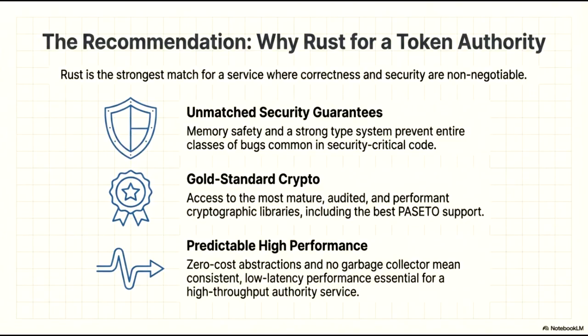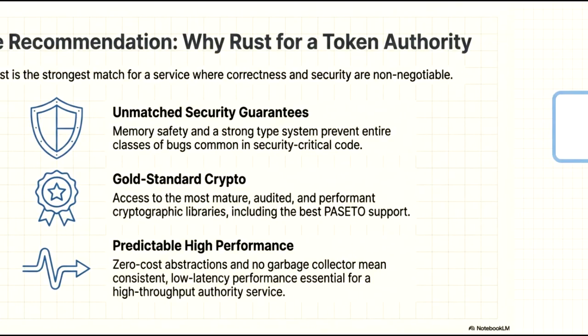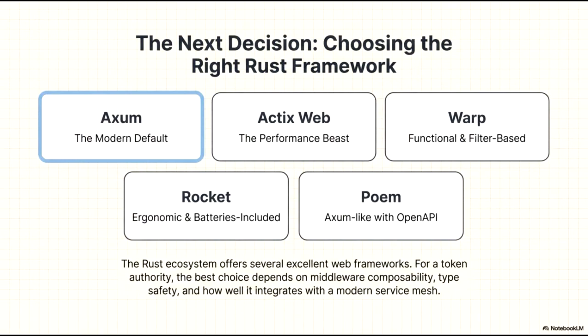Second, Rust offers access to gold standard crypto. This includes the most mature, audited, and performant cryptographic libraries, including the best PASETO support available. Finally, the language delivers predictable high performance. Zero-cost abstractions and the absence of a garbage collector mean consistent low-latency performance, an essential requirement for a high-throughput authority service. Our next critical decision involves choosing the right Rust framework for our architecture.